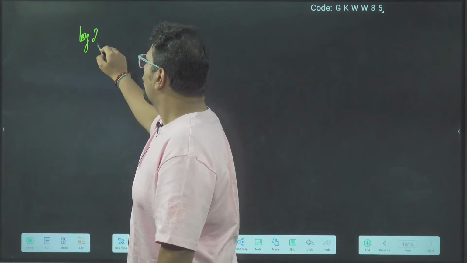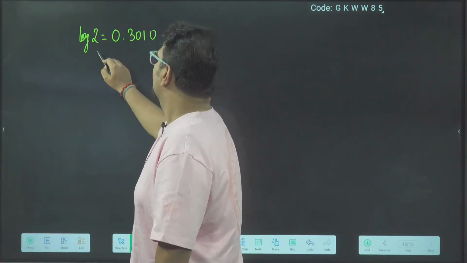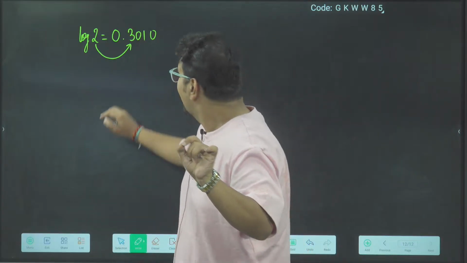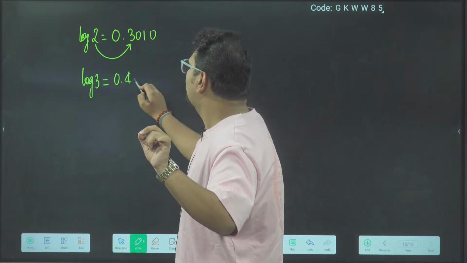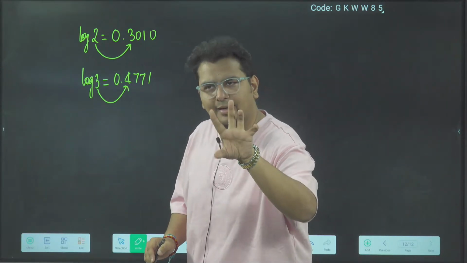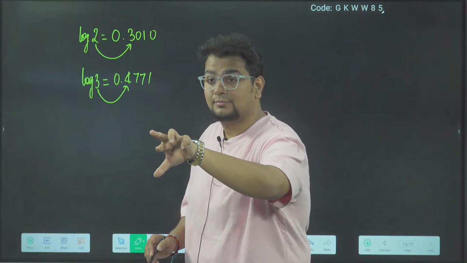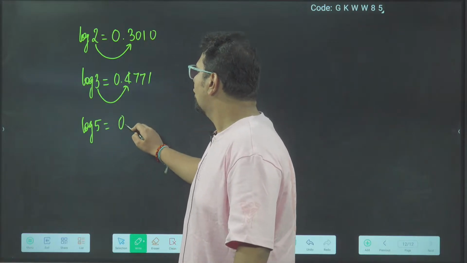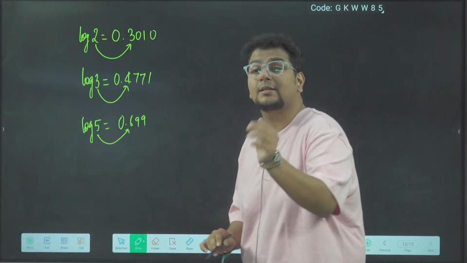Log 2 was 0.3 something. Can you see? Log 2 is 0.3 something. Log 3 is 0.4 something. Getting it? Log 2 is 0.3 something, log 3 is 0.4 something. Log 5 is 0.6 something, which is very close to 0.7, but still 0.6 something.